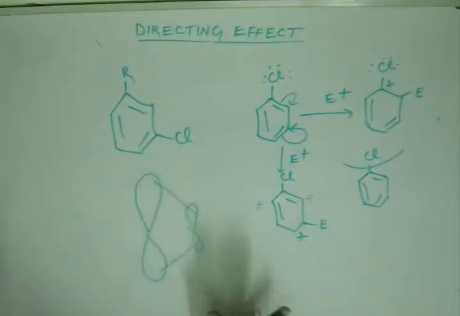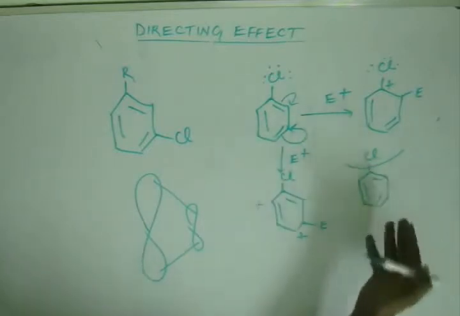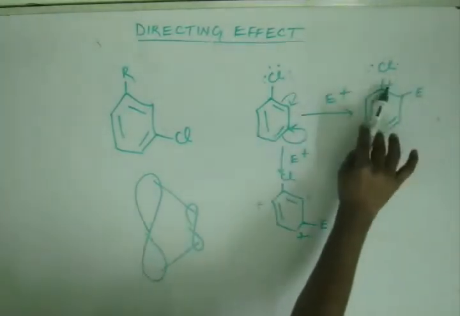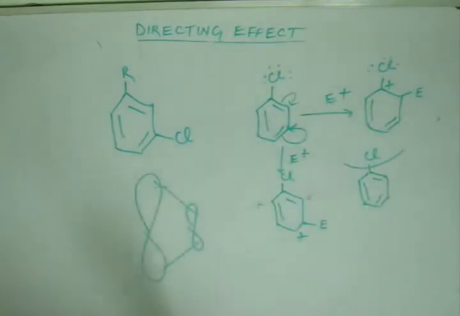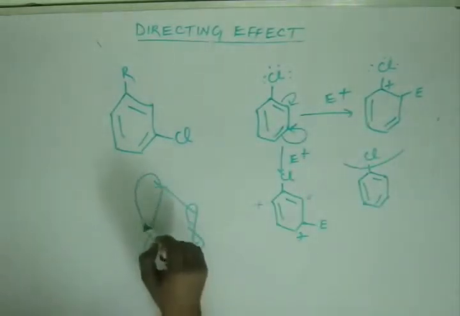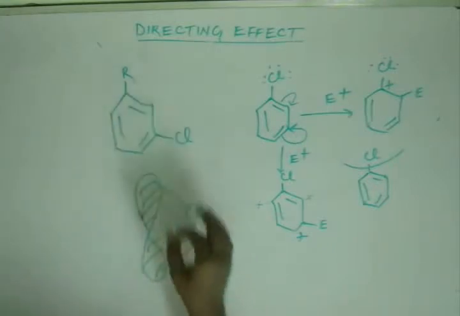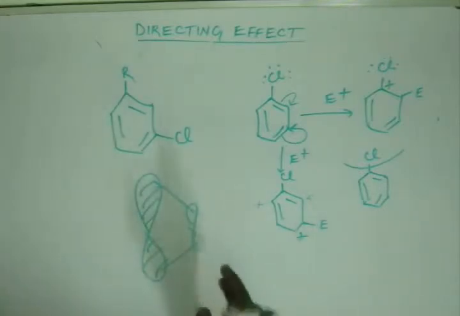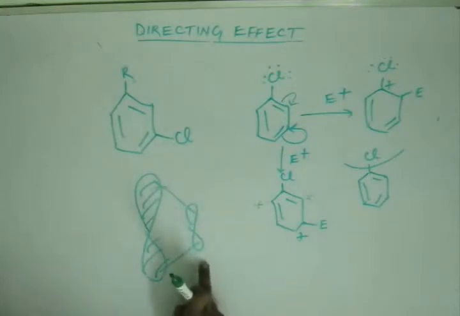This we have done in resonance. You can go back to the previous lectures and hear them again. But that is the case when this ring is neutral. But when you have an electron vacuum like a plus charge, when the orbital is completely empty, then the difference in size will not matter much. What will matter? You have electronic density here and you have electronic vacuum here. Then no matter whatever the difference in size is, of course electronic density will rush to fulfill the deficiency, to remove the electronic vacuum that is there in the empty orbital.